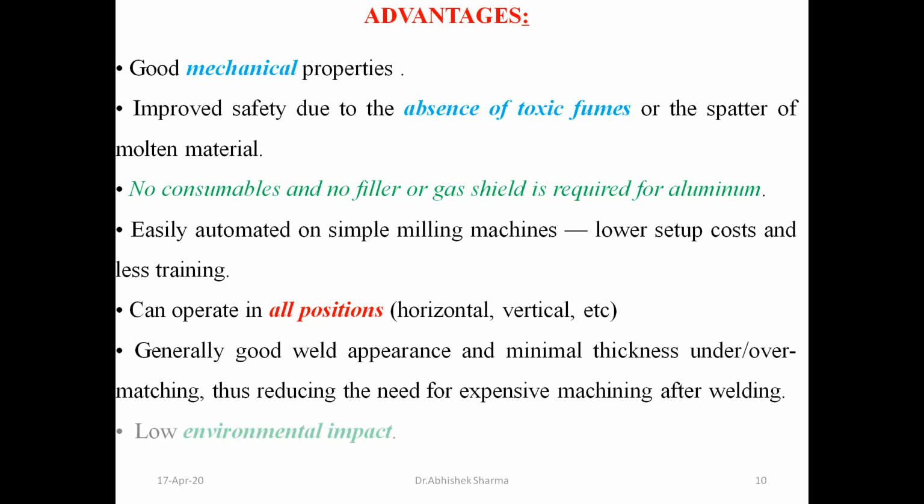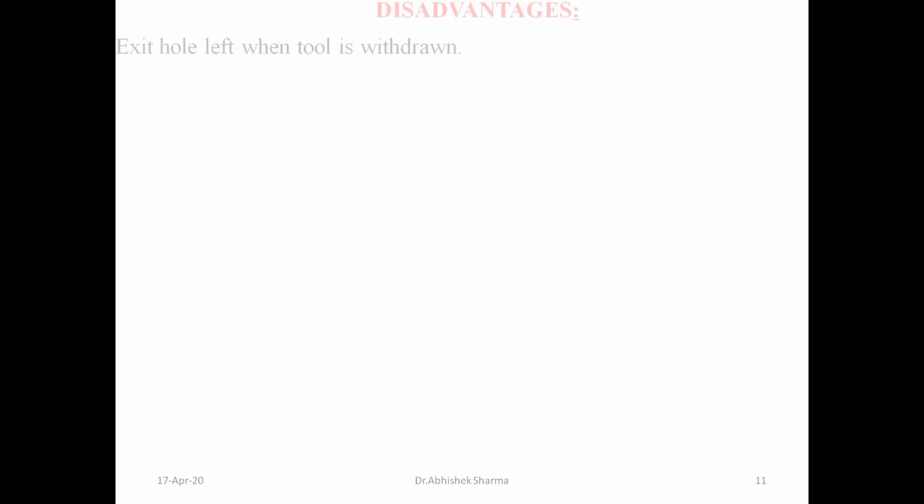Low environmental impact, because other welding processes have environmental impact, but in this process there is less environmental impact. So that process is environmentally friendly. Now if you talk about the disadvantages, an exit hole is left when the tool is withdrawn.